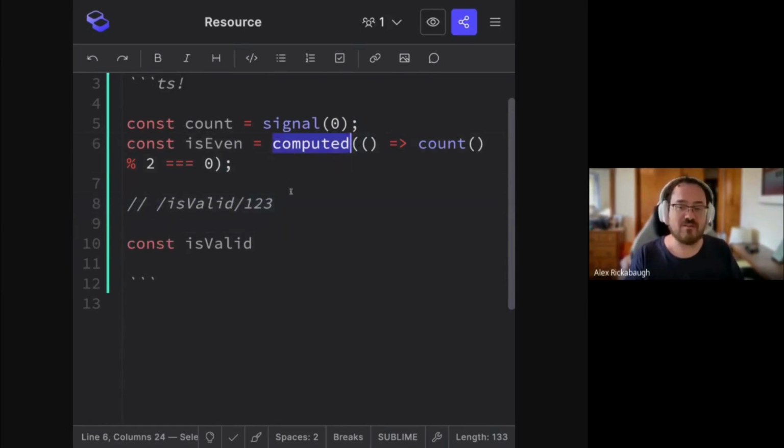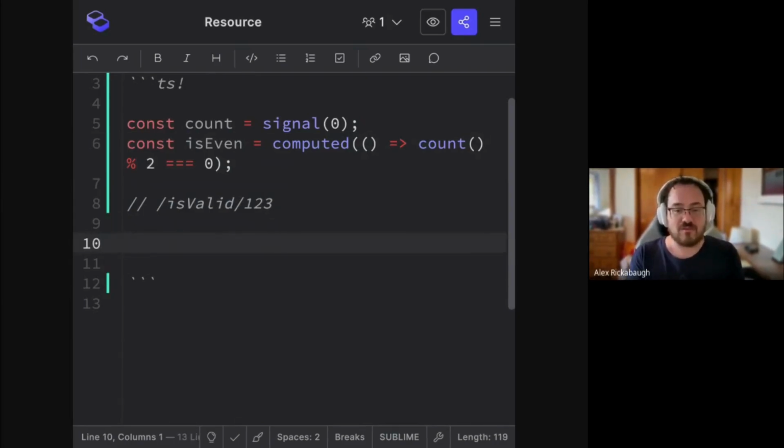And we can't really do this with computed because computed expects that we return a result immediately. We're going to read the count signal, calculate something based on that, and then that becomes the new value of the isEven signal. So we need to make a network request that's fundamentally an asynchronous thing. We need to wait for that to complete, and then we will know the valid status.